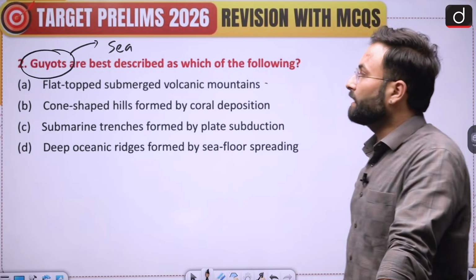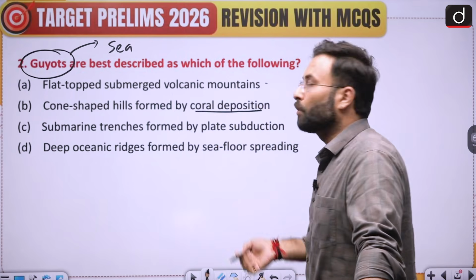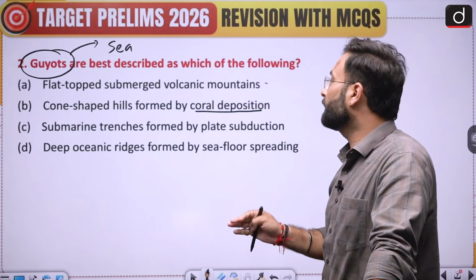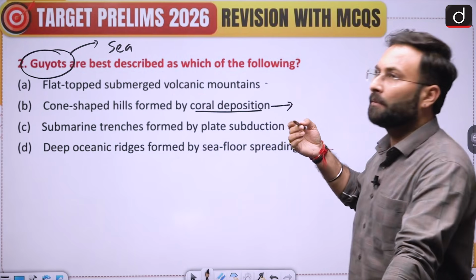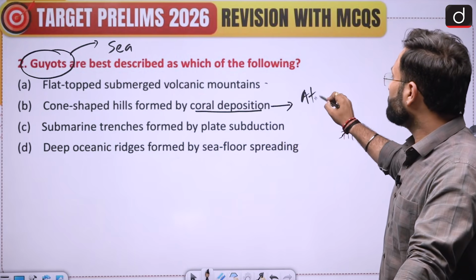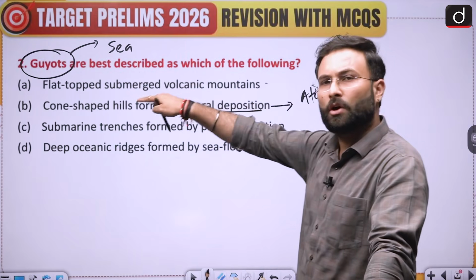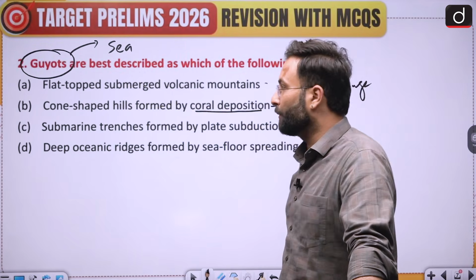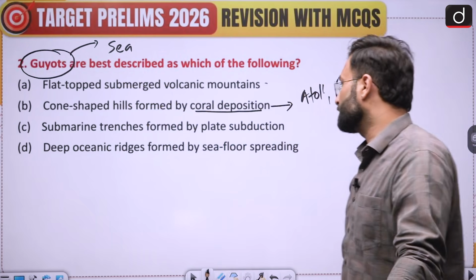Coming to the next one, that is cone-shaped hill formed by coral deposition. Now, coral deposition is also related to the ocean or the seas, but we know that there are names like atoll and fringing reefs. So these we have heard, but Guyot is not one of them. Okay. Coming to the third one, submarine trenches formed by plate subduction.